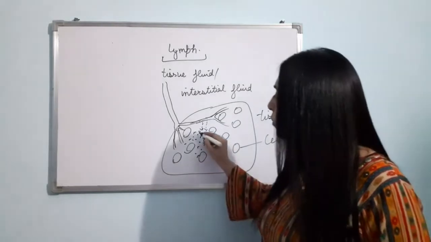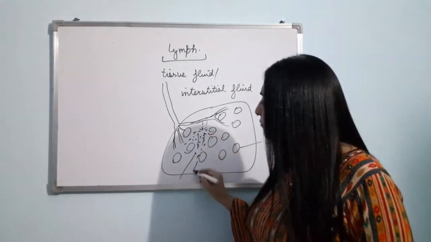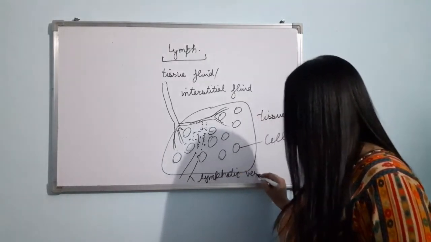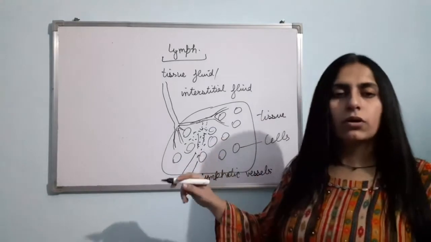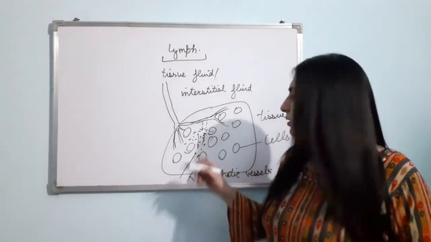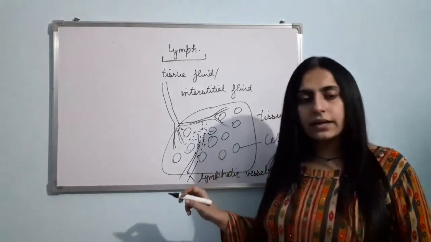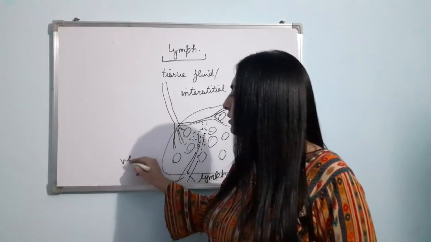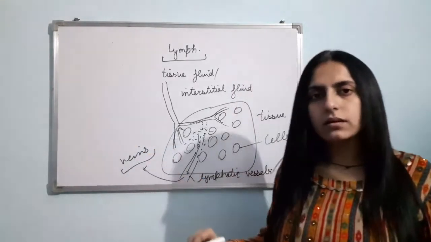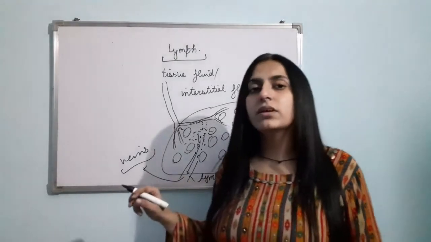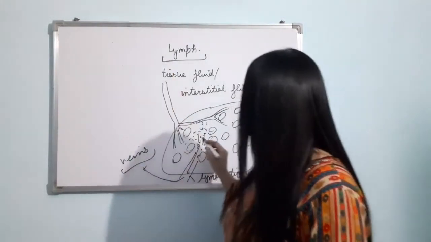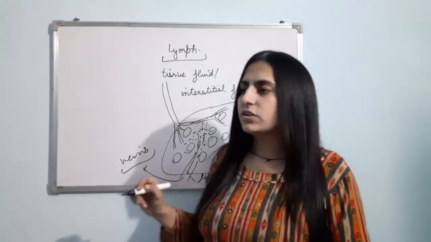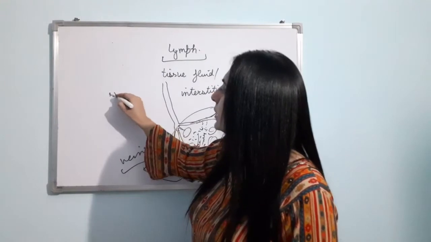Clear? Now this tissue fluid, there are lymphatic vessels. Lymphatic vessels. This tissue fluid or interstitial fluid or the lymph, now they will drain into the lymphatic vessel, and finally the lymphatic vessel will open into the larger veins. Clear? Now if I talk about the function of the lymph, there are lymphocytes, so they help in the defense mechanism. Clear? One more function is there in the small intestine.